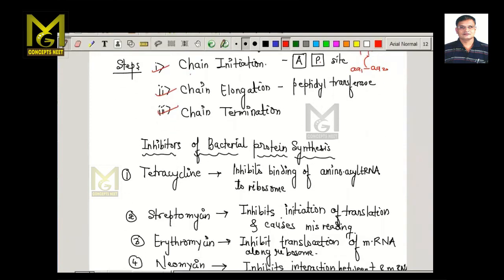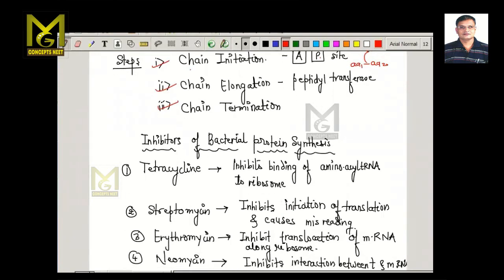But what is also important, as far as the NEET examination is concerned, is that they will ask you the role of antibiotics as inhibitors of protein synthesis. There are different antibiotics like tetracycline. The role of tetracycline is that it inhibits the binding of aminoacyl tRNA to the ribosome. During protein synthesis, when this tRNA has to bind to the mRNA and the ribosome, this inhibition takes place.